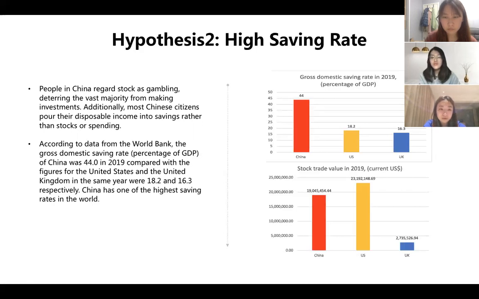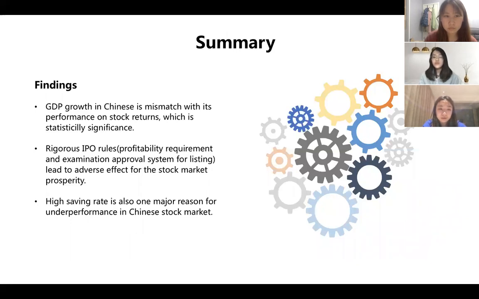But Chinese stock trade value is not that high compared with the US and UK, especially when compared to the saving rate. Stock trading is obviously less active in China than in other countries. In conclusion, GDP growth in China is mismatched with its performance on stock returns. The possible reasons for this inconsistency could be that rigorous IPO rules lead to adverse selection for the stock market's prosperity. And the high saving rate is also one major reason for the underperformance of the Chinese stock market.